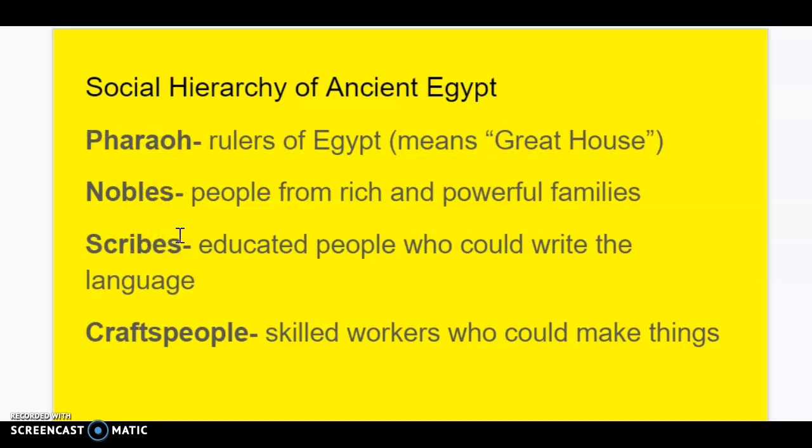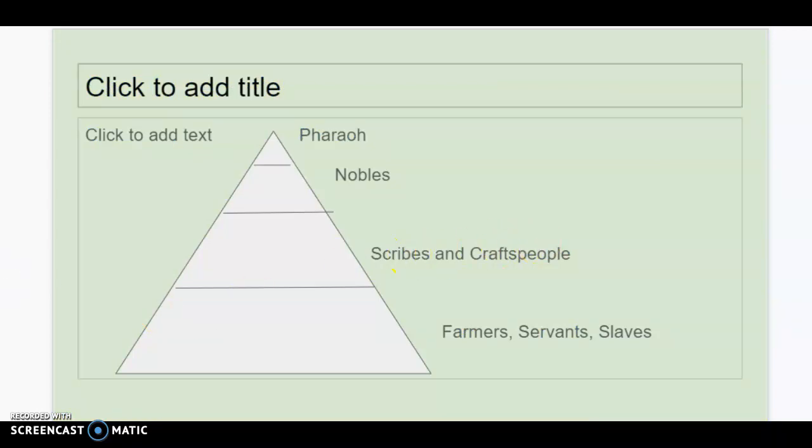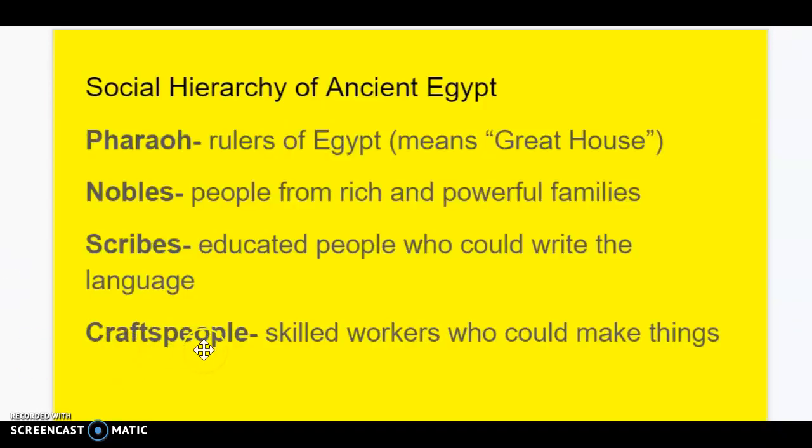We've talked about these in ancient Sumer. These are the educated people who can write the written language, and we'll talk more about that with Egyptian achievements, but you'll probably already be familiar with that written language being called hieroglyphics. And then at the bottom here of this group, if you look here, scribes and craftspeople are on that same level. Craftspeople, craftsmen, are the skilled workers who make things, and they don't pick up a stick and say, look, it's a tool. No, these are the people that actually are the blacksmiths that might make weapons and other things, the people that make pottery, baskets, clothing, things of that nature.